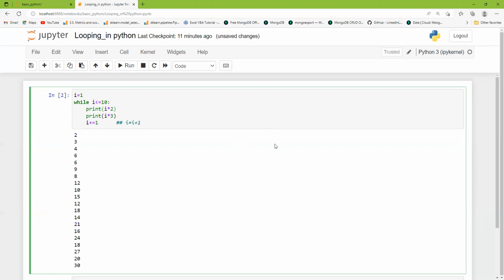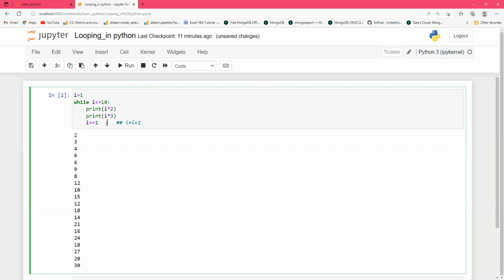Now, remember to increment the value of I, or else the loop will continue forever. You have to remember the incrementation of the value I. If you do not increment the value of I by using a specific condition, the while loop will continue forever.